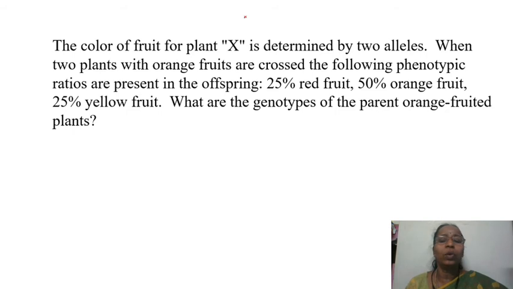Okay, the fruit color for plant X is determined by two alleles. When two plants with orange fruits are crossed, the following phenotypic ratios are present in the offspring. That is 25% red fruit, 50 orange and 25 yellow fruit. So you have to find out what is the genotype of the parent, that is the orange fruit plant.